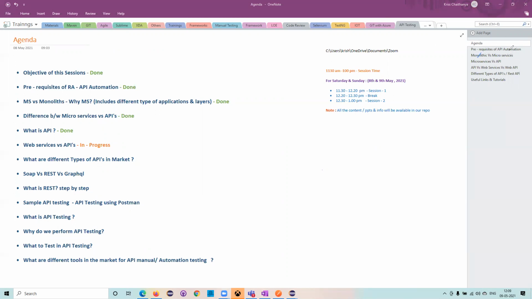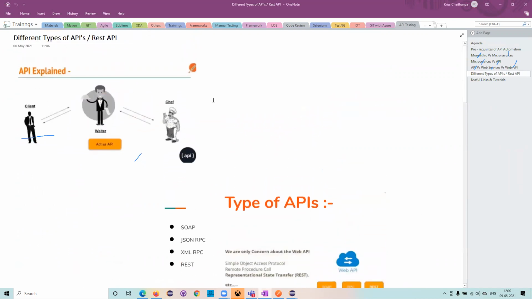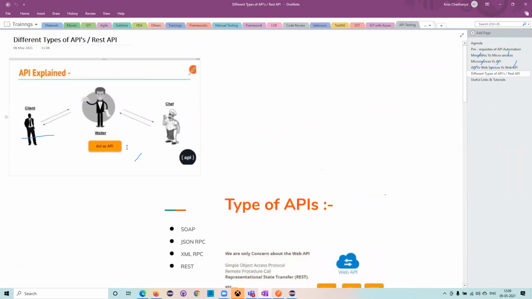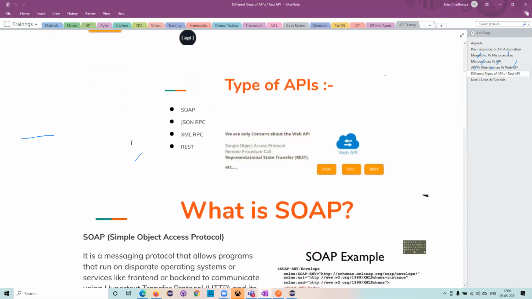Okay, now we understood the differences between the monoliths and the microservices, and we came to the microservices and the APIs. Now we have even discussed the APIs and the web services and the web APIs. Now we wanted to understand what are the different APIs available in the market. So this is the topic which we wanted to go ahead with now. So let's see what are the different types of APIs available in the market. Yesterday we discussed the basic difference of an API. Now here in terms of the APIs, we do have five different APIs.